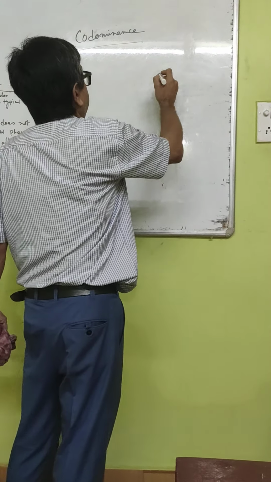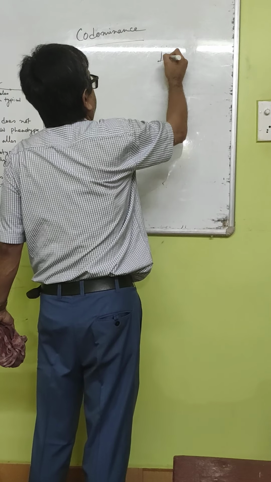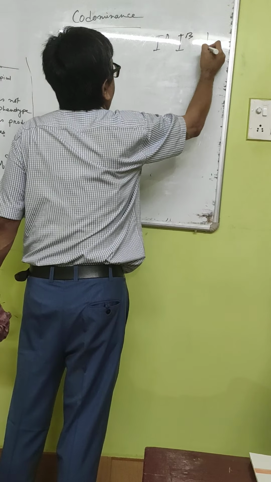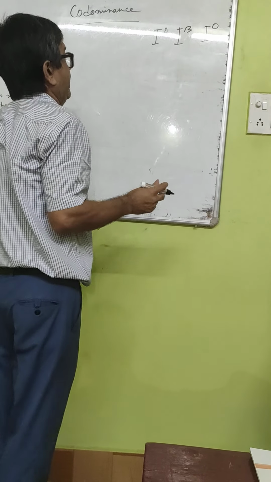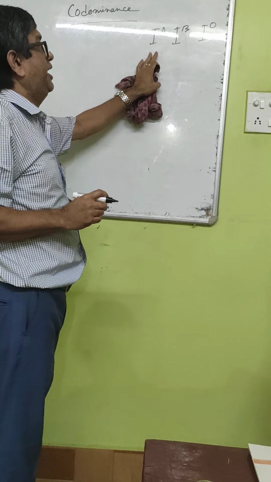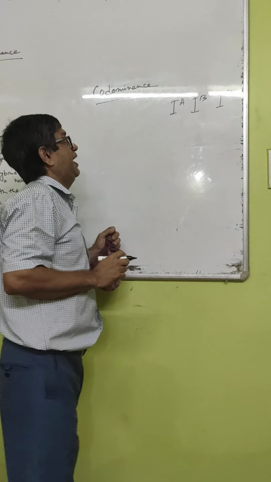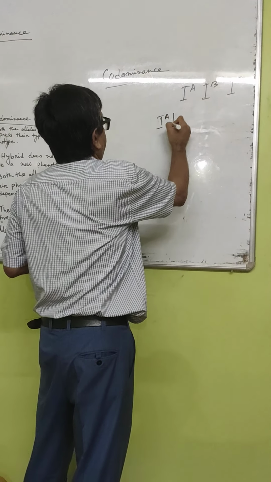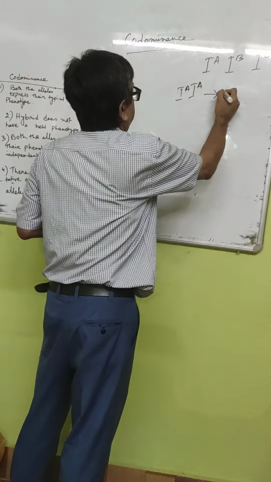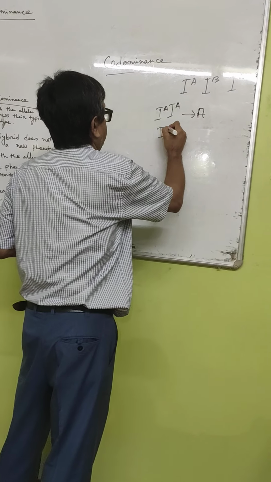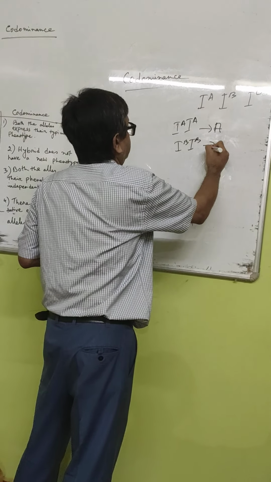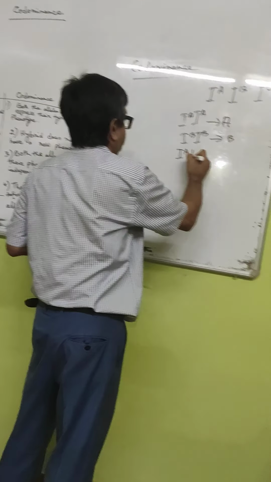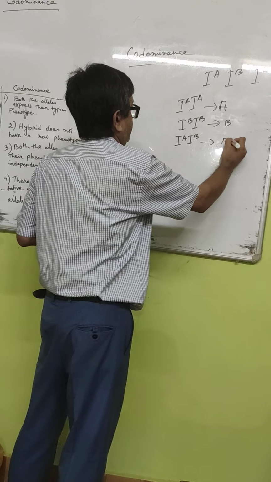In human blood groups, there are 3 kinds of alleles: IA, IB, and i. IA and IB are dominant, i is recessive. IA in homozygous condition produces A blood group, IB produces B blood group, and IA and IB together produce AB blood group.